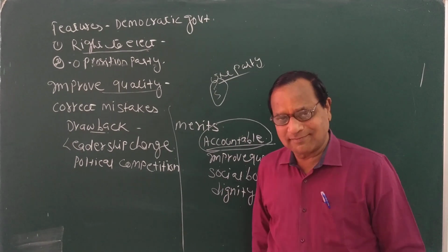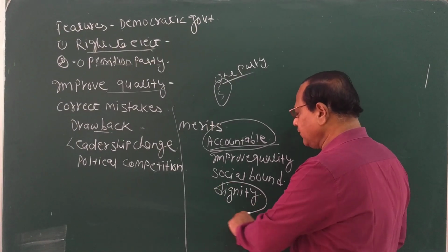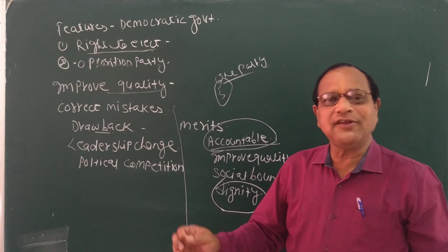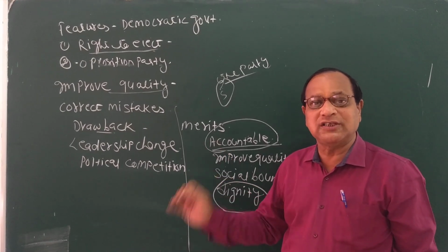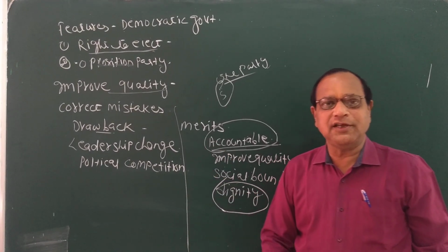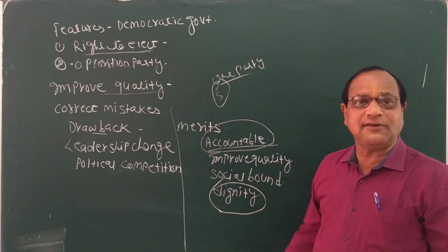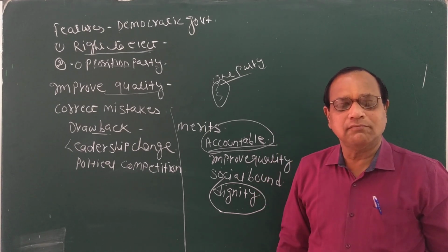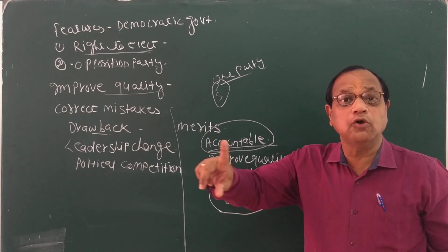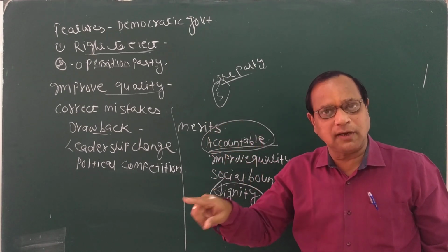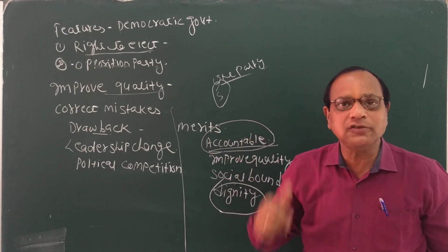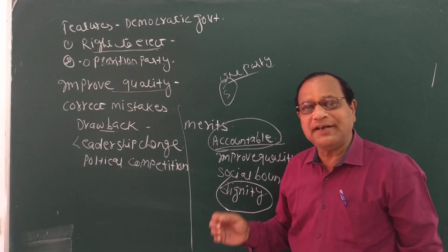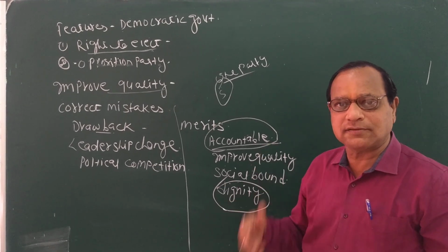Next, dignity. This is the main thing. This will cover the entire points of merits. Democracy maintains the dignity of the individuals. Dignity of the individuals means from president to domestic labor, all are equal. One vote, one value. That also comes under dignity. Free and fair elections. Democracy always maintains the dignity of the individuals.